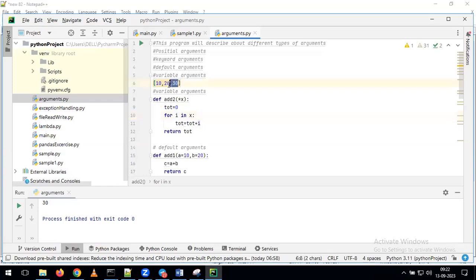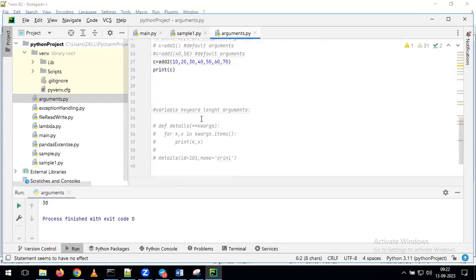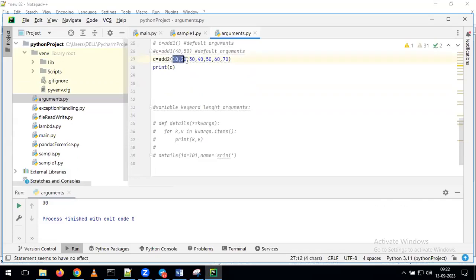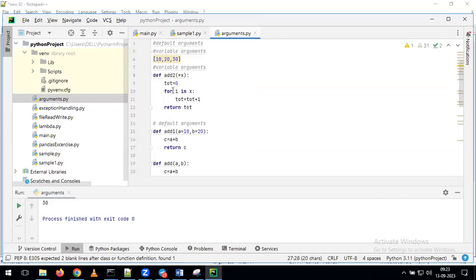I am giving all these values here in the brackets. As part of program execution, whatever values we give here, it will perform the iteration on top of these values using the first statement. With that, it takes the I value, and on top of that it performs the addition operation. With that, you get the final output for this example.